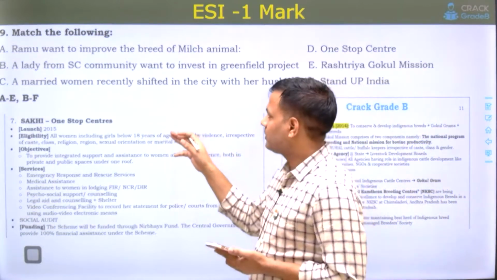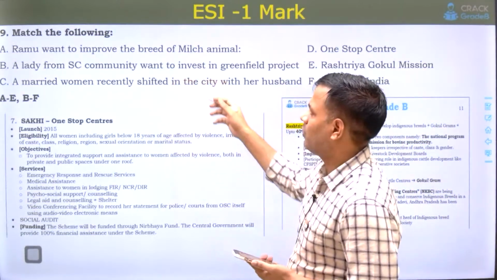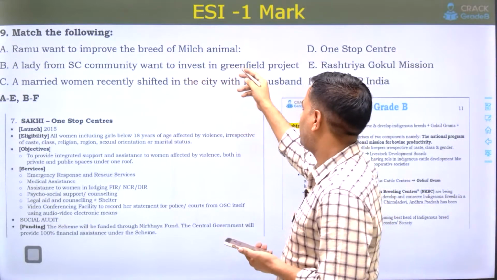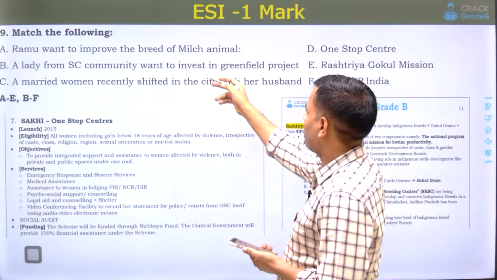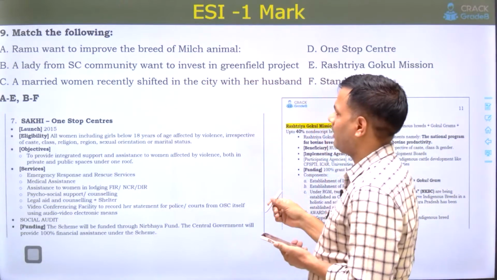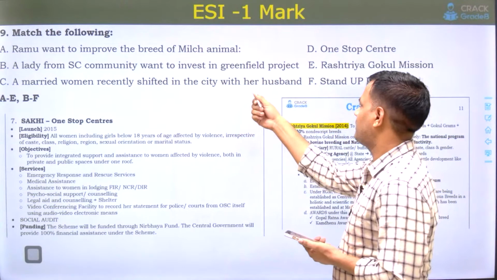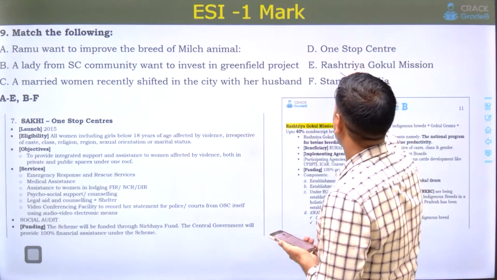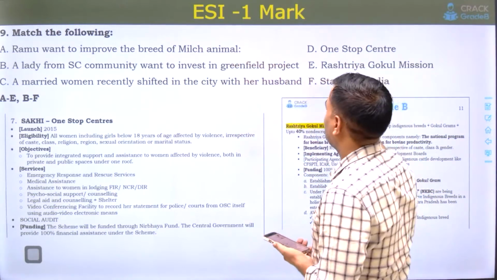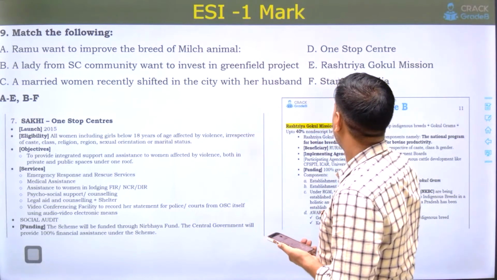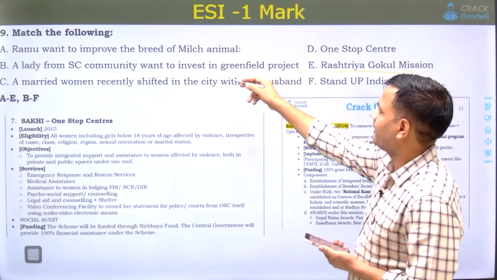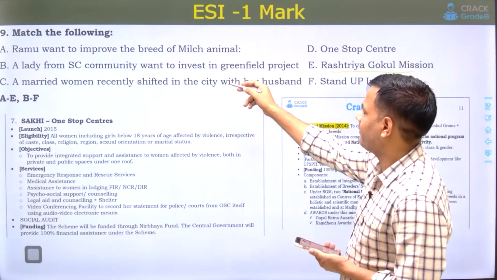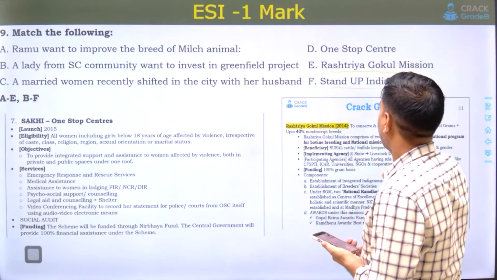Next question was, match the following. Ramu wants to improve the breed of milch animal. A lady from SC community wants to invest in a greenfield project. A married woman recently shifted to the city with her husband. So this one is to improve the breed of milch animal: Rashtriya Gokul Mission. And a lady from SC community: Stand Up India scheme.